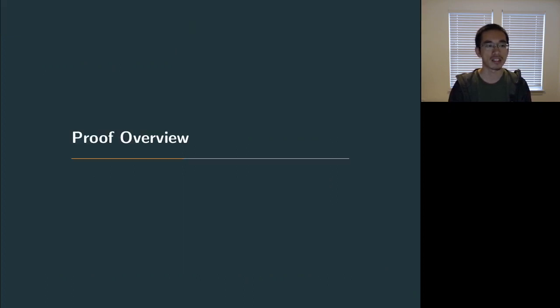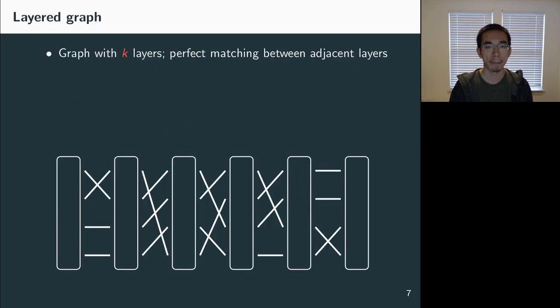And in the rest of this talk, I'll give an overview of our proof strategy. Okay, to facilitate the analysis, the instance we focus on is a layered graph with k layers, and each layer has a fixed set of vertices. And there's a perfect matching between any two adjacent layers.